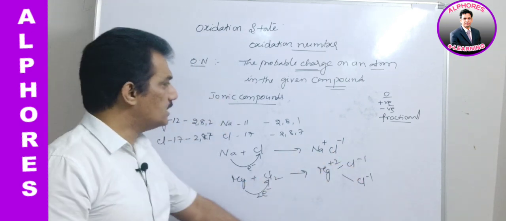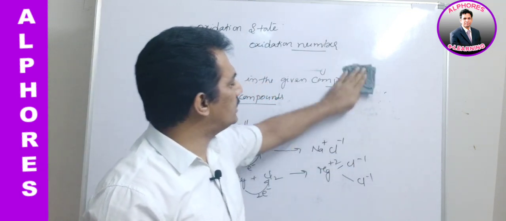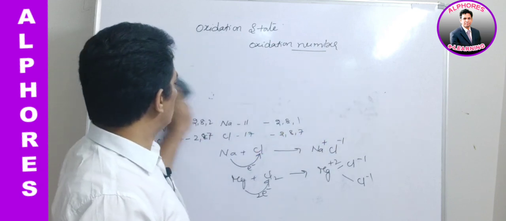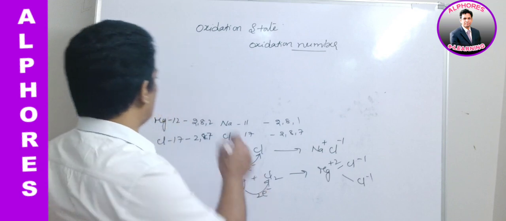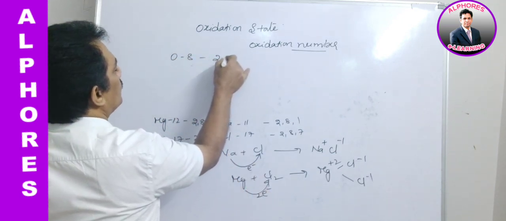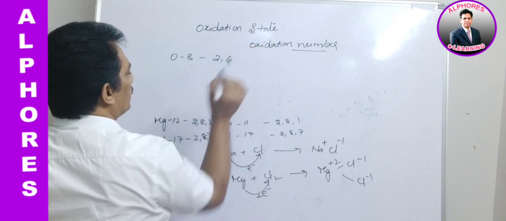And unlike this, if magnesium is donating the electron to oxygen, then oxygen, as we know, has atomic number 8 and the configuration 2, 6. This is the oxygen configuration.